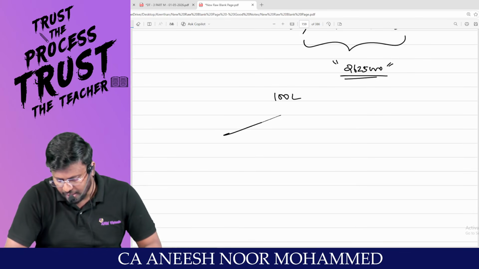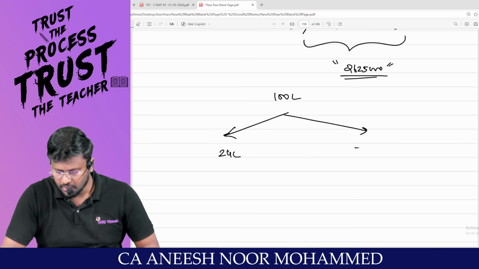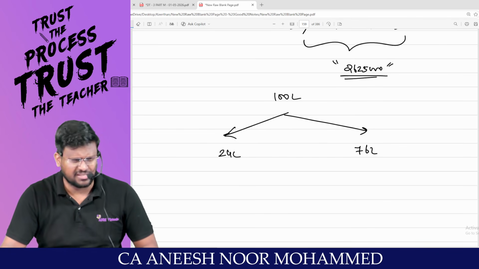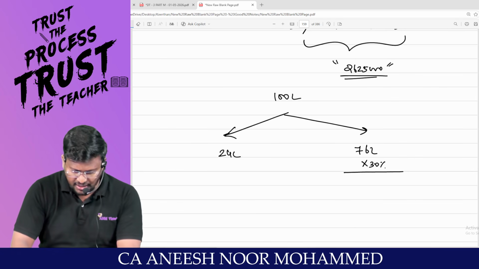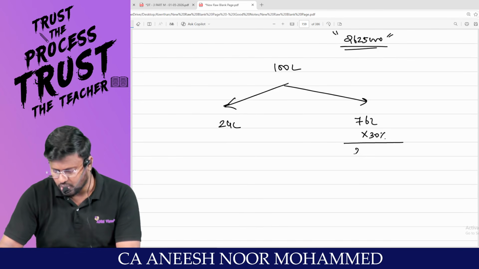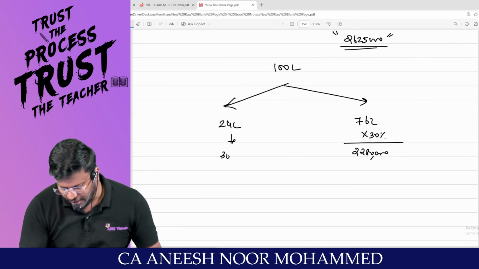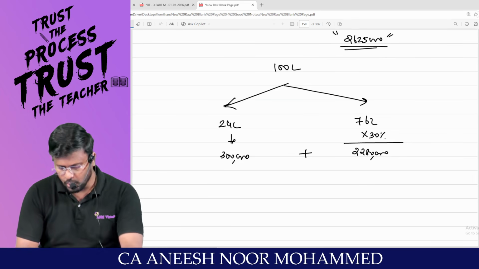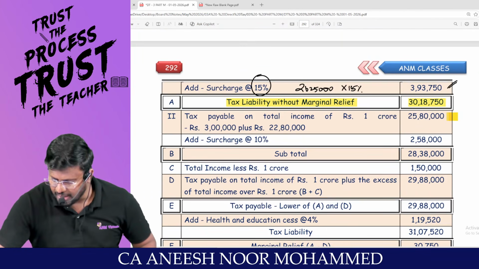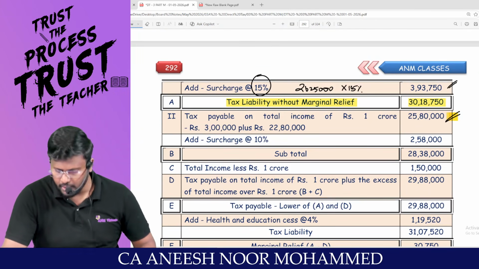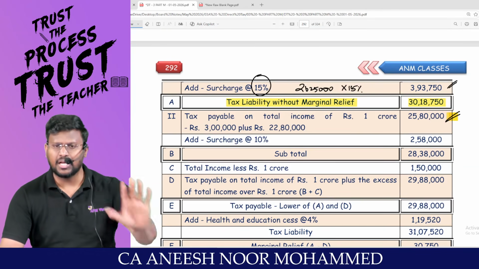So 100 lakh should be classified into two categories: 24 lakhs and 76 lakhs. This 76 lakhs into 30% comes to 22 lakh 80,000. And this 24 lakh carries a fixed amount of 3 lakh. So 3 lakh plus 22 lakh 80,000 comes to 25 lakh 80,000. That means if you are calculating the total income as only 1 crore, it is 25 lakh 80,000.